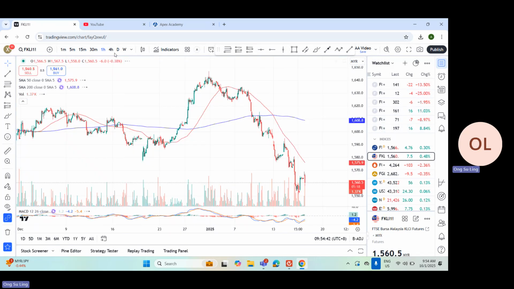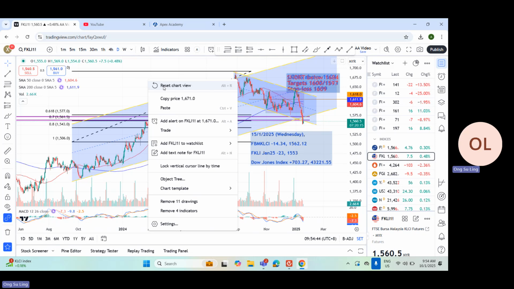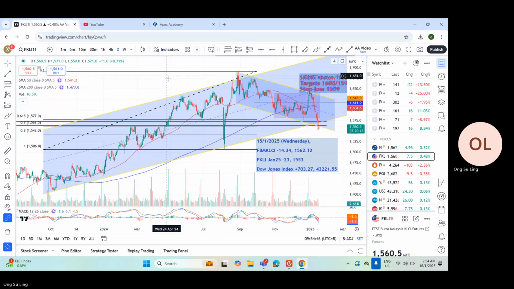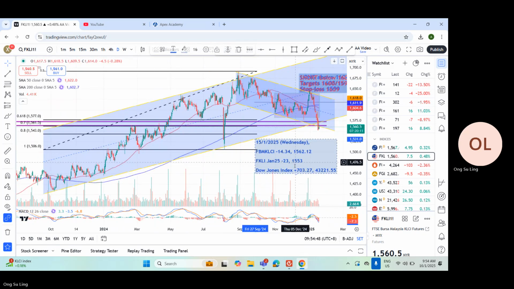Next, we're shifting our focus to the index markets update. Overnight, the Dow Jones surged 703 points to close higher at 43221. US stocks soared on Wednesday, with all three major indexes posting their largest daily percentage gains in over 2 months.